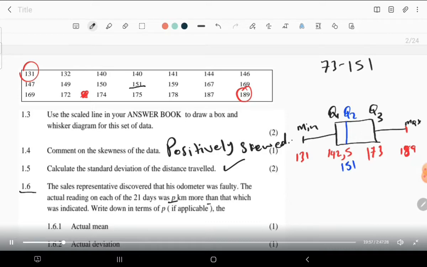So that means it was supposed to give you plus P. There is a value P that was actually removed by this faulty odometer, which means if P was 4, then this one was going to be 135, and this one was going to be 136, and this one was going to be 144, if that P was 4.